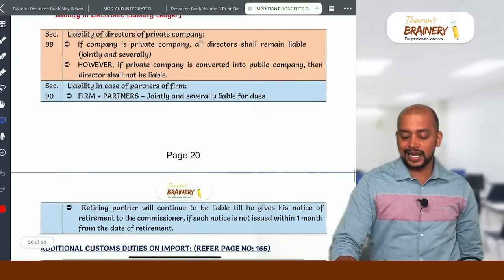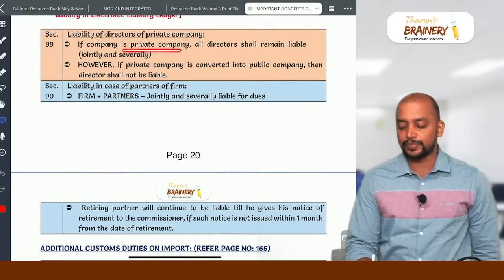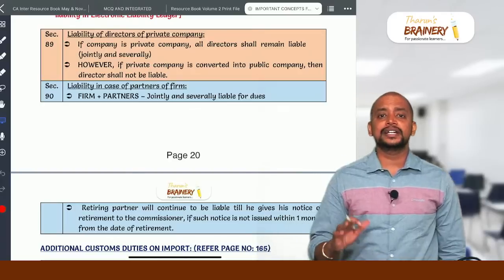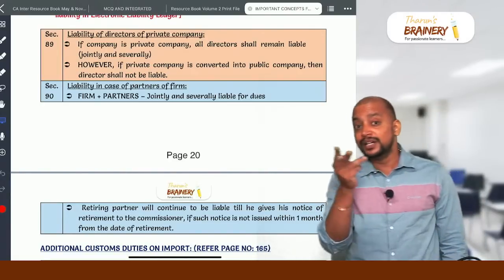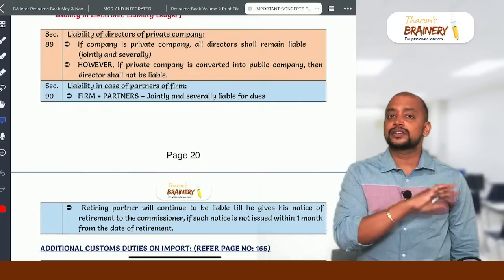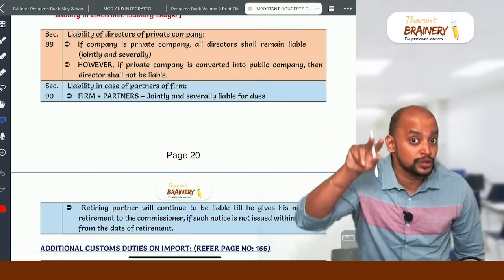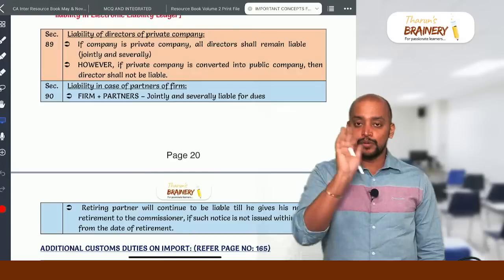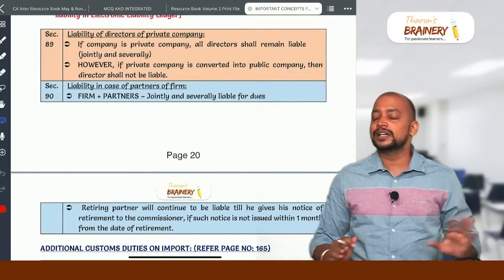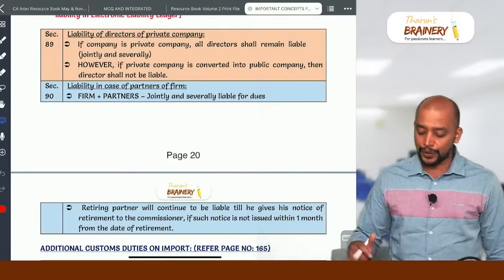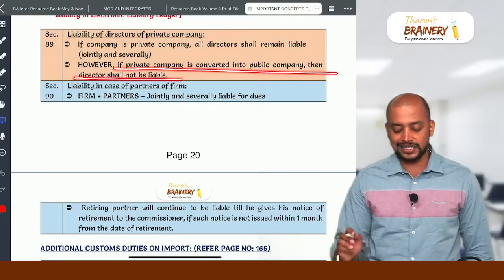Then section 89, liability of directors of a private company. Suppose if the company is a private company, all directors are jointly and severally liable. And suppose if the private limited company becomes a public limited company, then those directors are not liable even for the liability pertaining to the period before the date of conversion. The moment a private limited company becomes a public limited company, even if some liability is there before the date of conversion, directors are not required to pay it. That is this point. However, if a private company is converted into a public company, then directors shall not be liable.